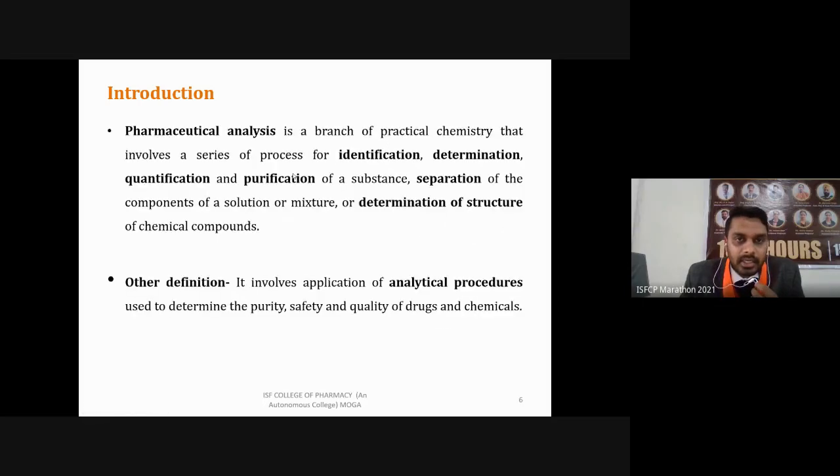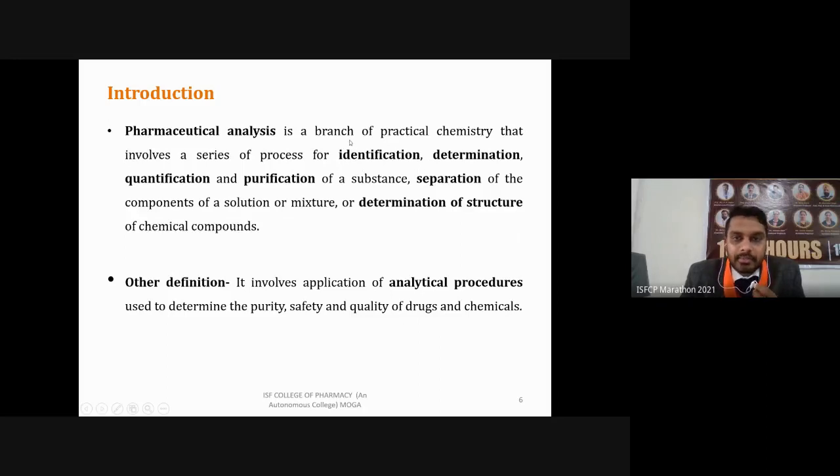Now going to its scientific definition, what does it say? Pharmaceutical analysis is a branch of practical chemistry. It is associated with practical techniques that we perform in analysis, mainly in the QA and QC departments of industries, and involves a series of processes for identification. First, identification means we have to identify which components are present. For example, in milk, we may want to know whether there is urea content in the milk.